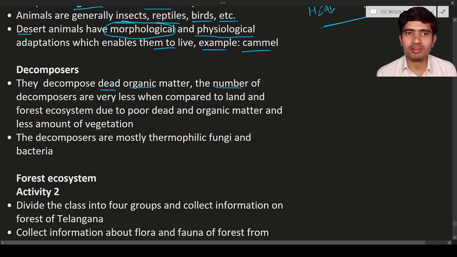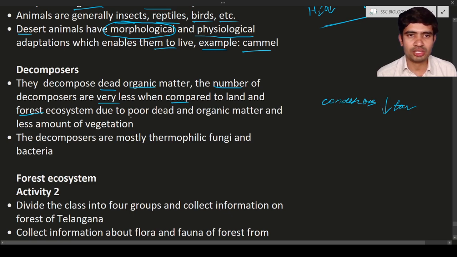Here the number of decomposers is very less when compared to the land and forest ecosystem. If we compare the decomposers on land with the decomposers in the desert ecosystem, the number of decomposers is very less in the desert. Why? Because of the same reason: the conditions are not favorable. Very less favorable. So this is the reason they are less in number.